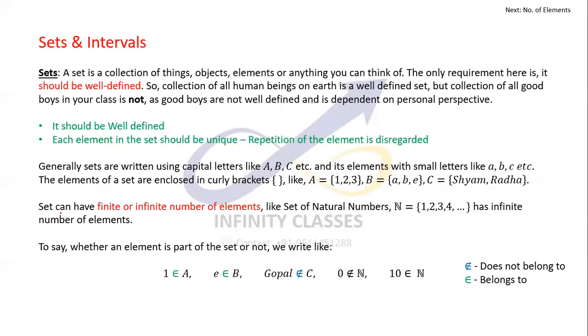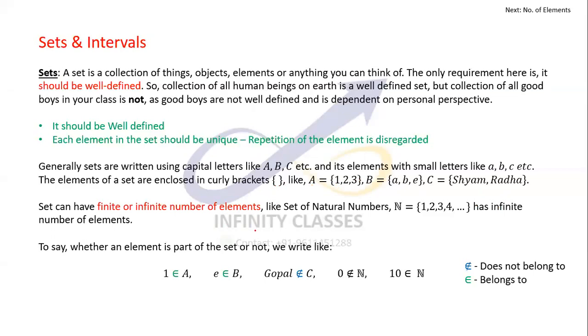Now sets can be finite as well as infinite. One more thing I wanted to clarify, that sets are generally written in curly brackets. So we have to be a bit careful. These curly brackets represent the individual elements present in the set A. For this case, 1, 2, 3 are the individual elements which are present in the set A.